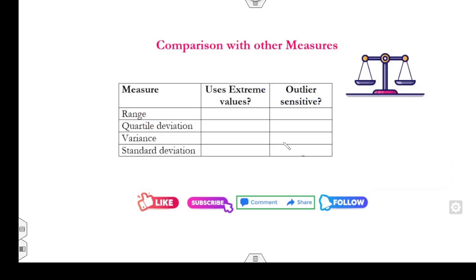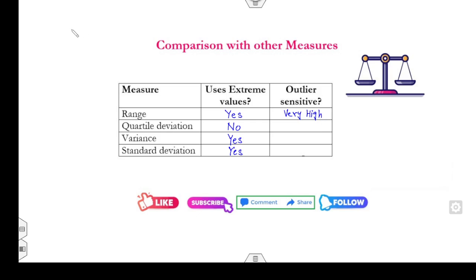What is the comparison with the other measures? Does the extreme value affect the range? Of course it does. Quartiles it can't. Variance yes, and the standard deviation also. Outliers are very sensitive on the ranges. Yes, it's very high. Fine.